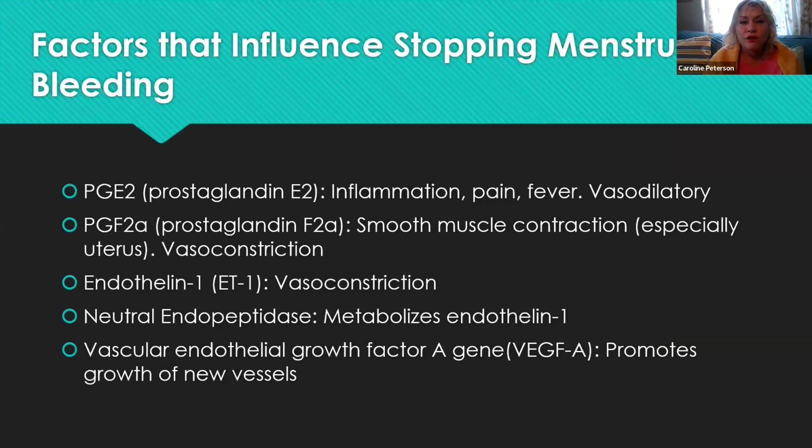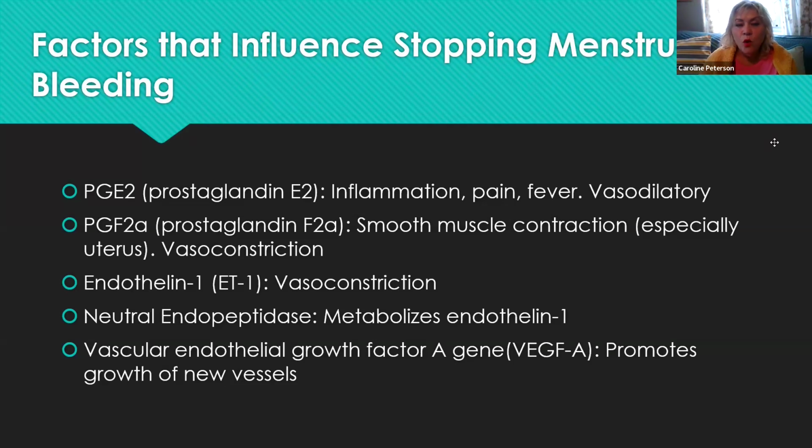So as we mentioned before, the factors that influence stopping the menstruation, which is what we're primarily interested in with abnormal uterine bleeding (most people bleed too much instead of too little), are prostaglandin E2, which is responsible for inflammation, pain, fever, and is vasodilatory; prostaglandin F2 alpha, which is responsible for smooth muscle contraction, especially in the uterus, and vasoconstriction;